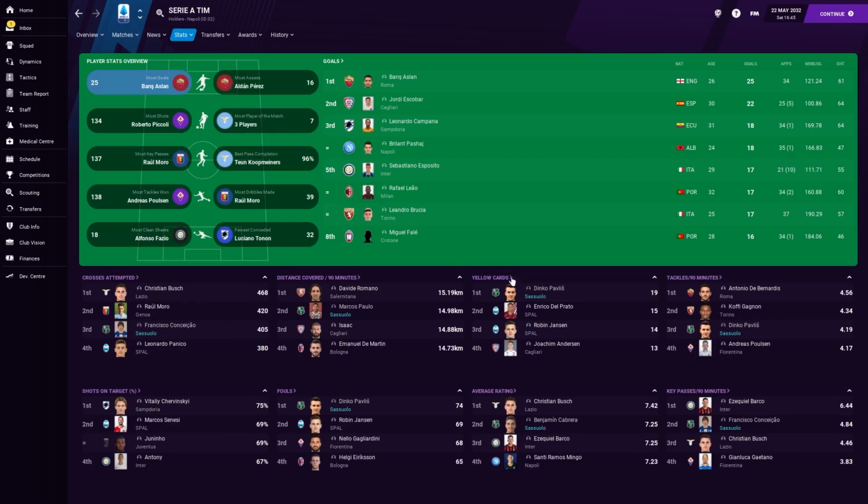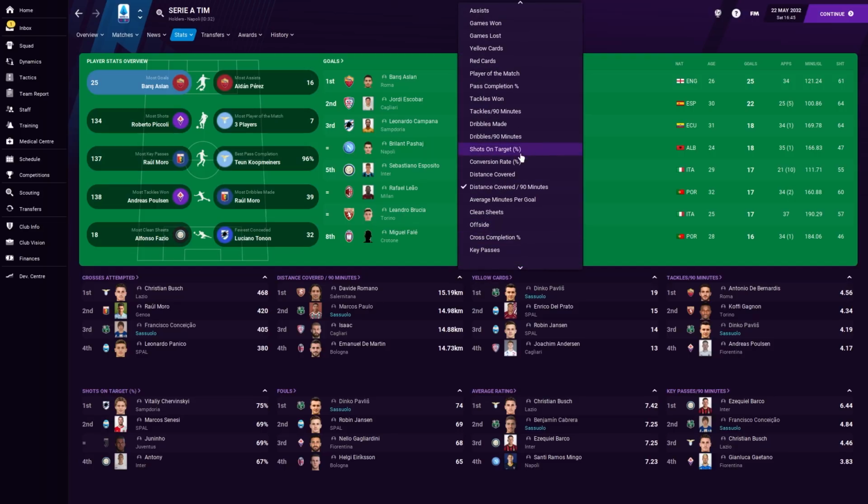Is there any other things that I'm fascinated by? It also resets them fairly sharpish. There's usually a few little things in here that I find quite useful, but let's just have a little gander in here. Expected assists as well, I think, is something you can access, but I might be wrong about that. But you can look at all these sorts of stuff. Interceptions per 90 minutes. I always find that per 90 minutes stats are way better than just overall, because overall doesn't take into account the number of games they've played, and per 90 minutes can be really, really important. But you can see you can access so many of these different things.